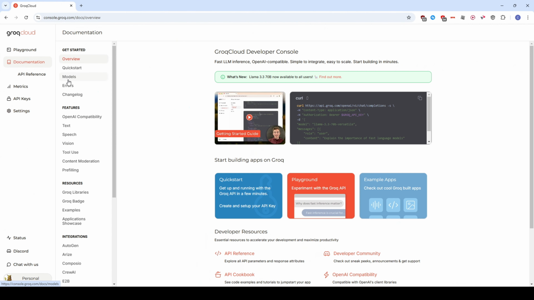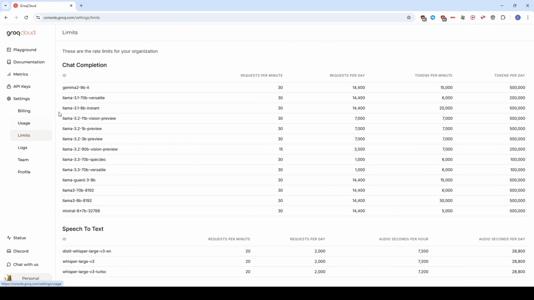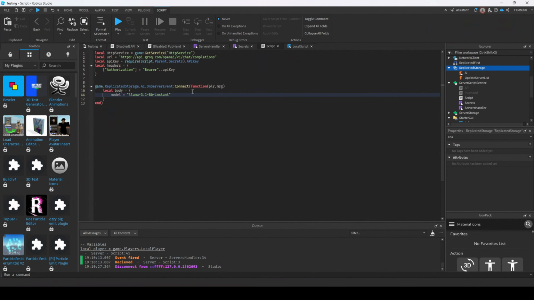Head over to Groq and go to Settings, then Limits to see how each AI model has limitations. I chose Llama 3.1 8B Instant because it had a 500,000 daily limit, and it is a fast responding model. The B in 8B stands for billion, meaning how many parameters the AI has. The more it has, the more accurate information it provides.